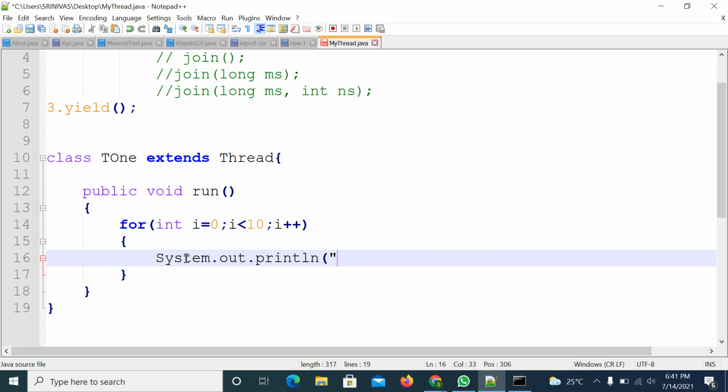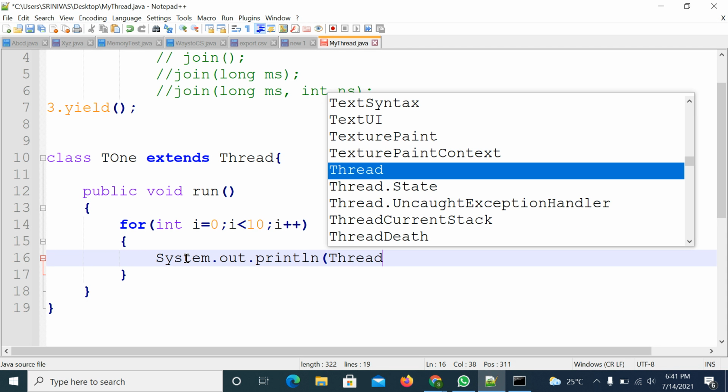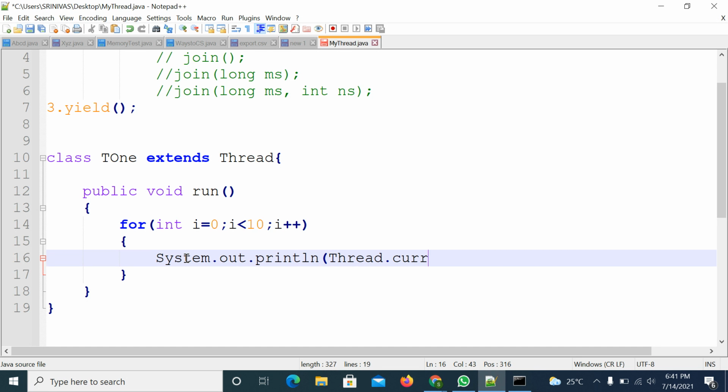System.out.println. You can say which thread is running, that is up to you. No need to write this every time. You may write it or not, that is up to you. So here I am printing the i value, so I can see which thread is executing.